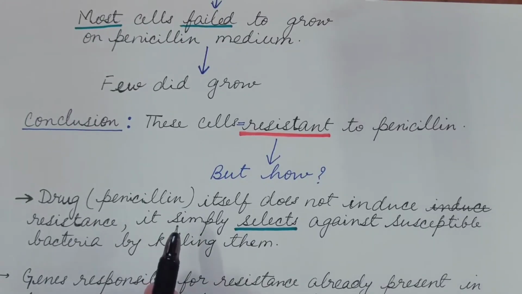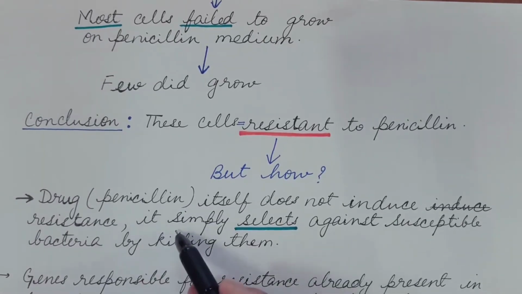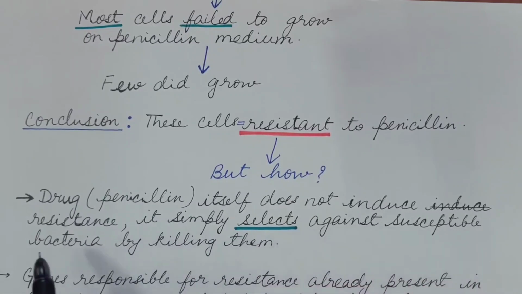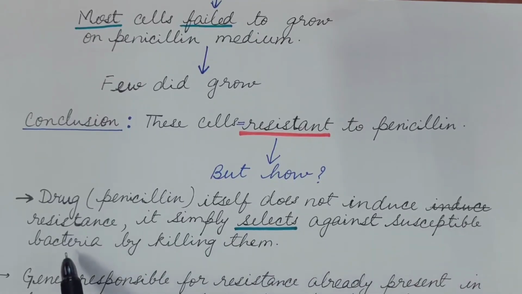It was proved by taking cells from the original colonies that were never exposed to penicillin. Then these were tested for resistance to penicillin and it was found that these are resistant. So penicillin simply selects against susceptible bacteria by killing them. Or in other words, penicillin selects the resistant bacteria and kills those that are susceptible or sensitive.